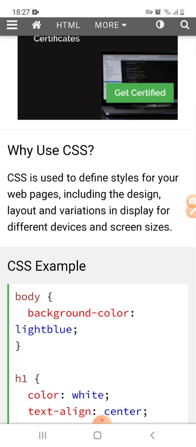So why do we use CSS? As I told earlier, CSS saves lots of work of formatting. If we specify the format or the style in a single CSS file, and when we embed this CSS file in our HTML page, then it can be used for the whole web page or a whole website. CSS is used to define style for your web pages, including the design, layout of the website, and variation in display for different devices and screen sizes.